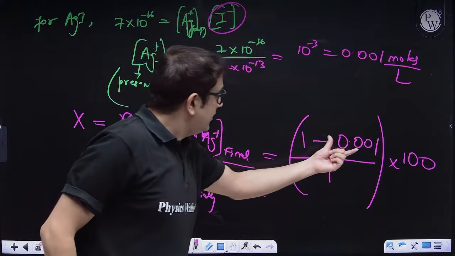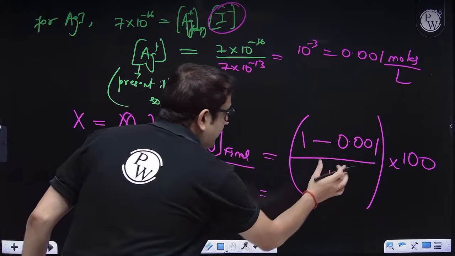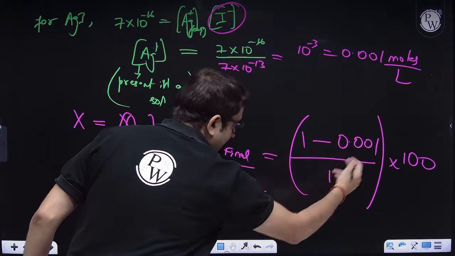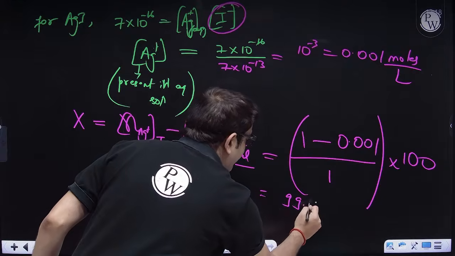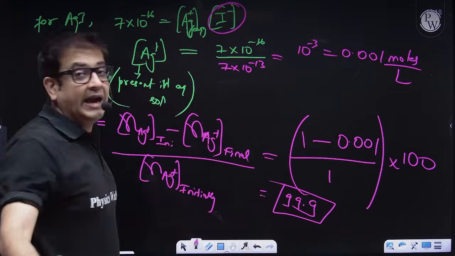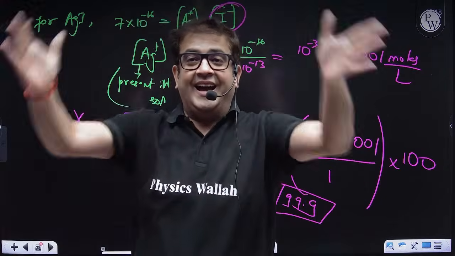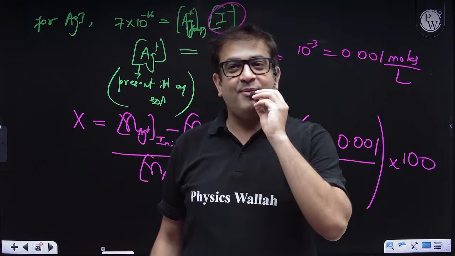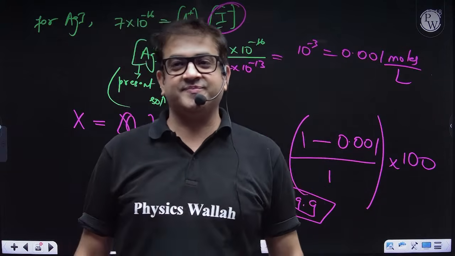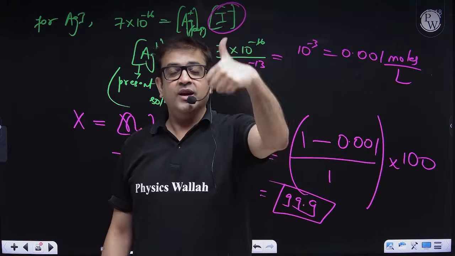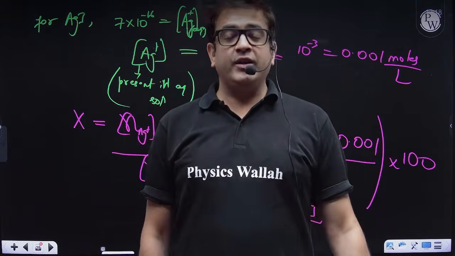So let us do this. This is obviously 0.999. So after 100 it is 99.9%. So your answer will be 99.9. Silver boy. Perfect. Chalo, good beta, good. Everybody good, everybody great.